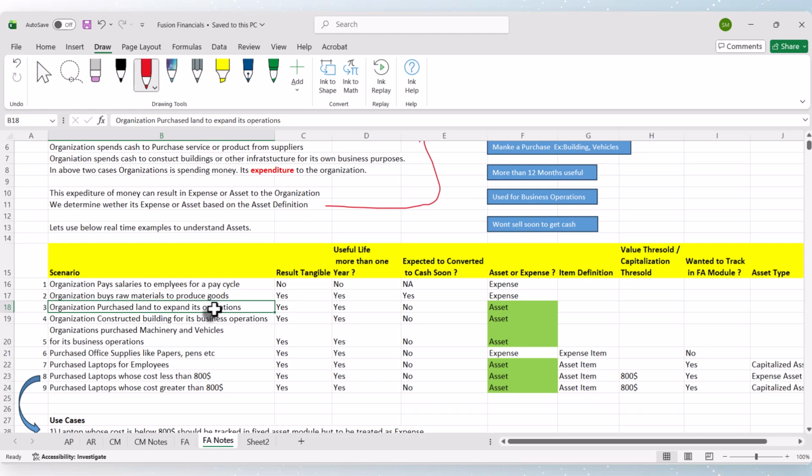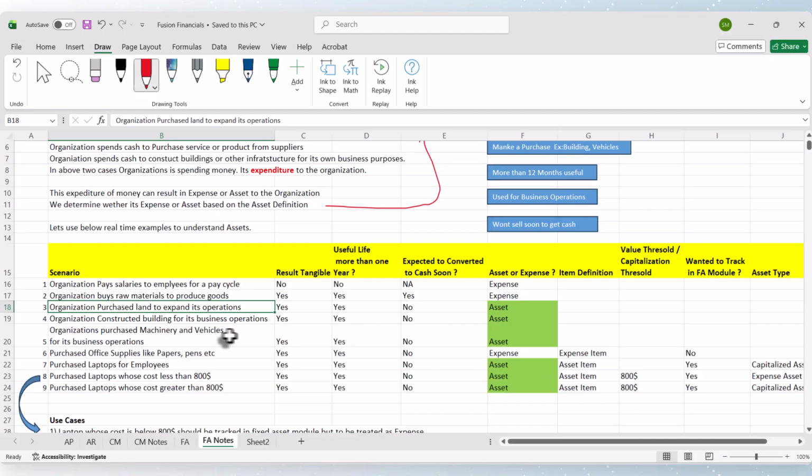And that can be treated as a current asset, but I'm not going into that detail. Let us just go step by step. This is a big module, right? If you take many things at a time, we will get confused. So let us go in a simple way.